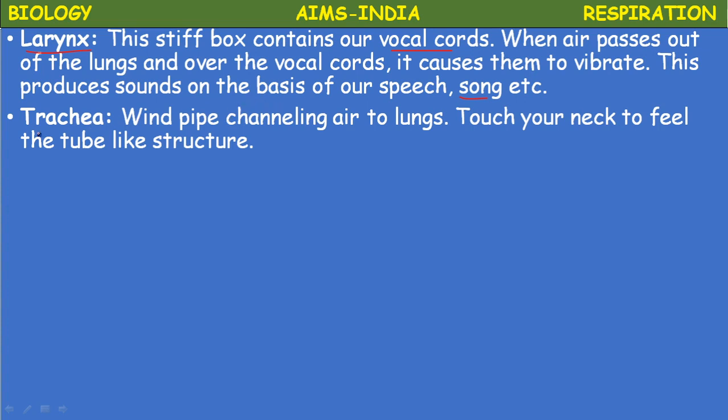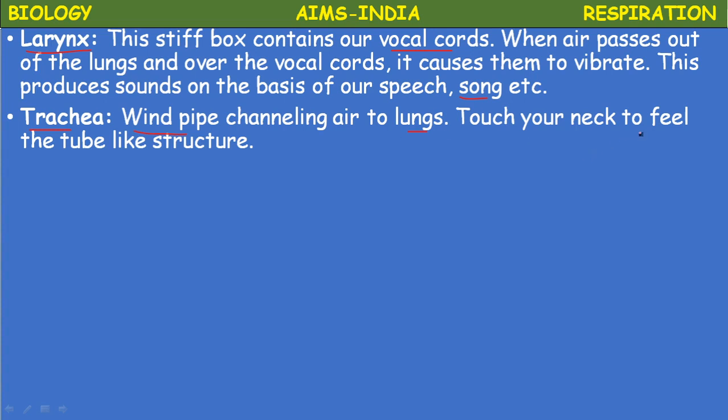Okay, the trachea. Next, the air enters the trachea. Trachea is also called the windpipe, channeling air to the lungs. It is a long tube-like structure which runs along the esophagus in the chest cavity and divides into two branches.